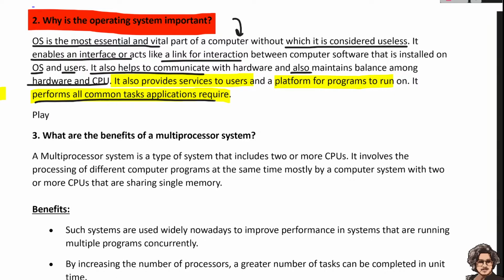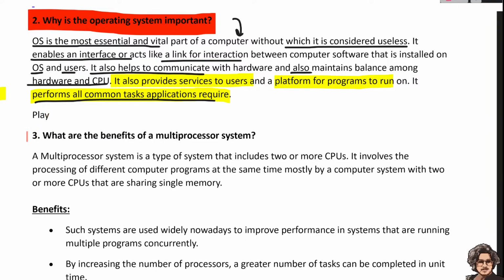It links the interaction between computer software and the installed apps in the operating system. It also helps communicate with hardware and maintain the balance among hardware and CPUs, and it provides services to the user and a platform for programs to run on it and perform all the common tasks that applications require.